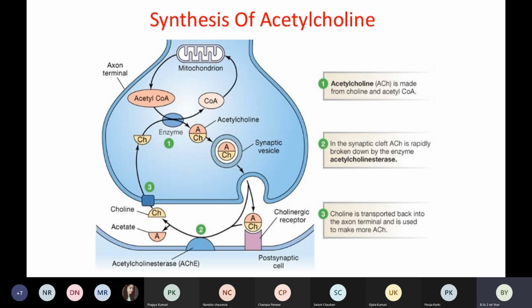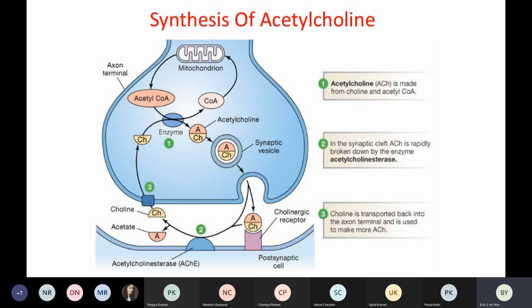Okay, so when this enzyme is breaking the acetylcholine into choline and acetate, the choline part is transported back into the axon. It goes back into the axon and it will help to produce more acetylcholine. This is how we are getting the acetylcholine and how it breaks down into choline and acetate.